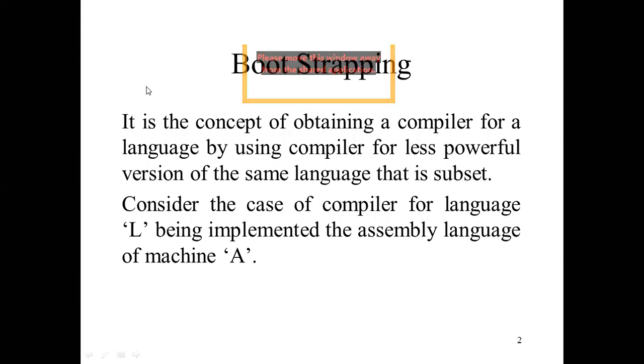We are using the older version of that. Consider the case of the compiler for language L. L is a language, represented by the capital L, being implemented in the assembly language of machine A. Then how are we going to implement the machine language for that?